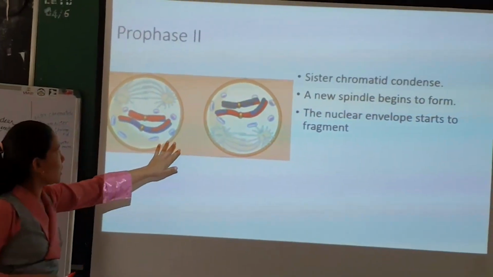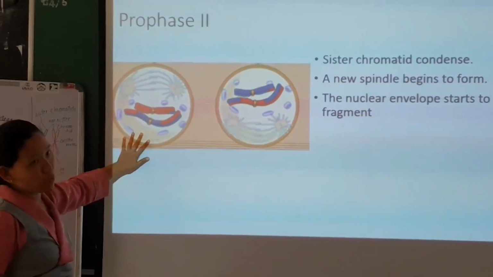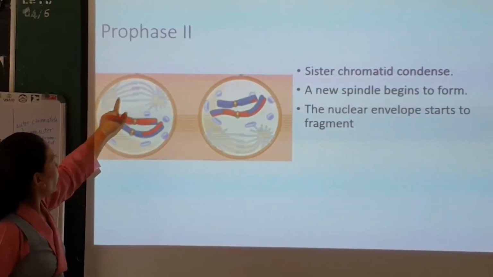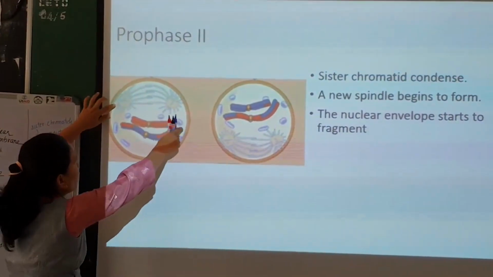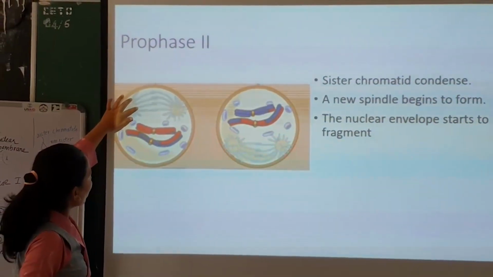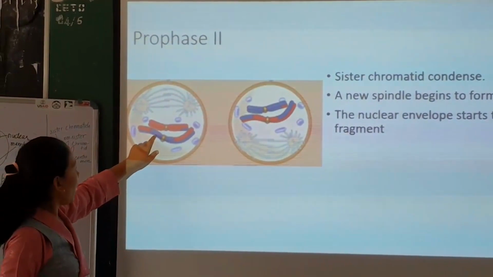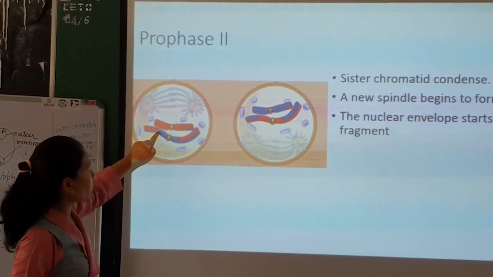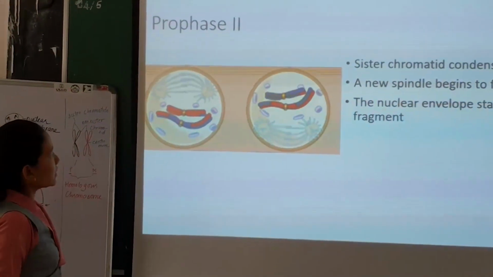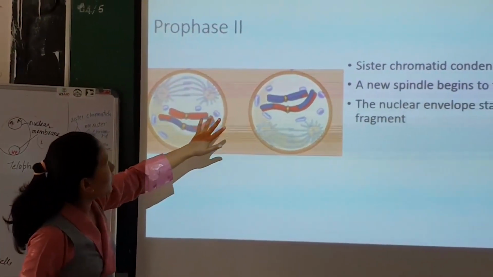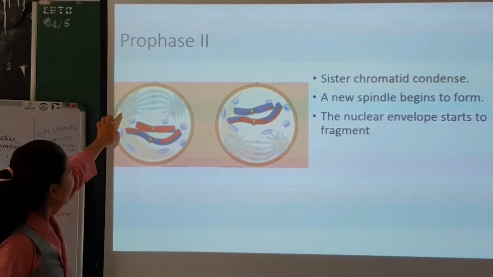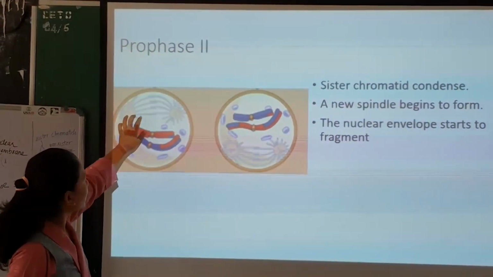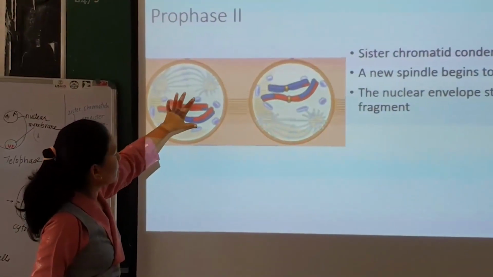These are the two cells undergoing prophase 2. In this prophase, again you can see the centrosomes. They move apart towards the opposite poles, and they have produced spindle fibers. The chromosomes here have condensed, and you can see the color here, which shows recombination that occurred during the pachytene stage. New spindle fibers begin to form, and the nuclear membrane starts to break down. Here it is completely broken down.